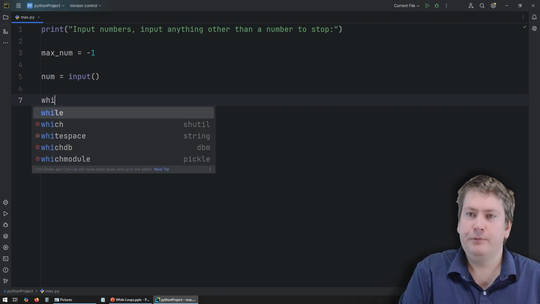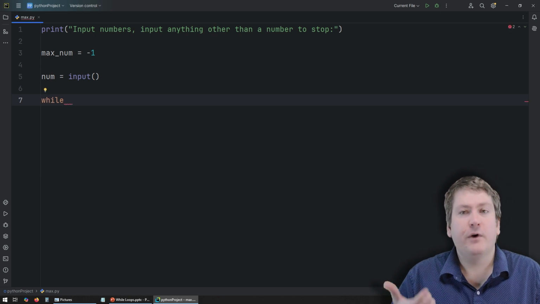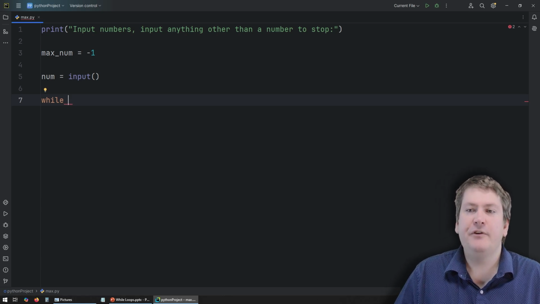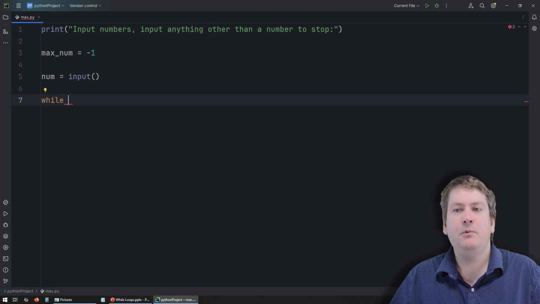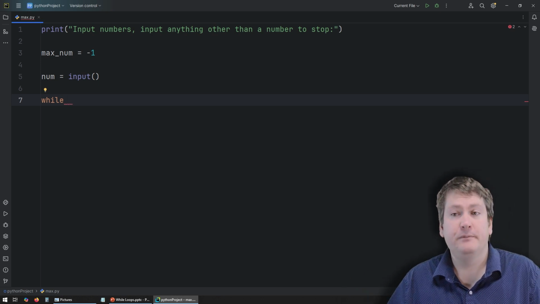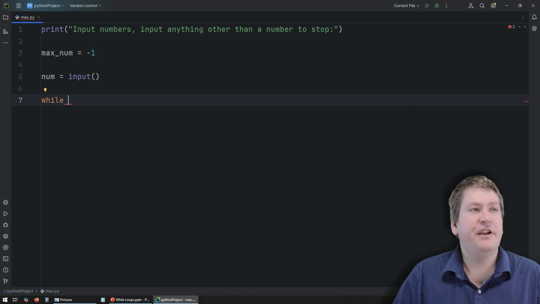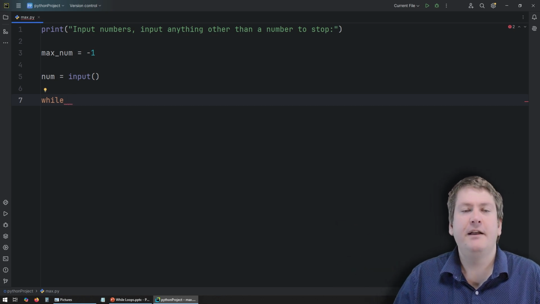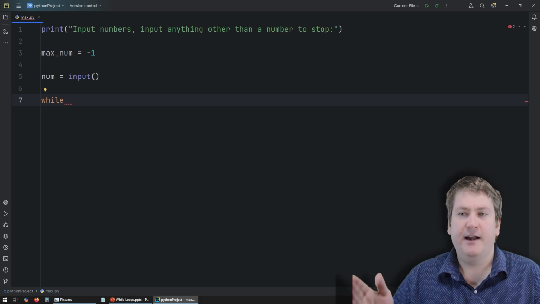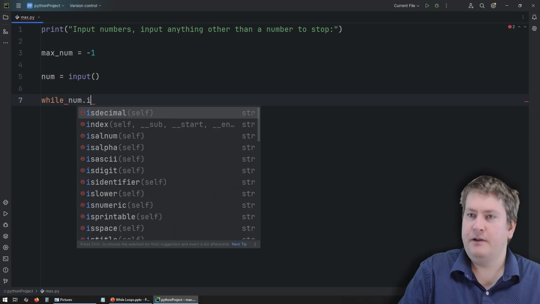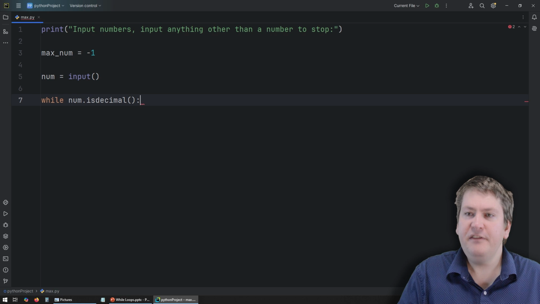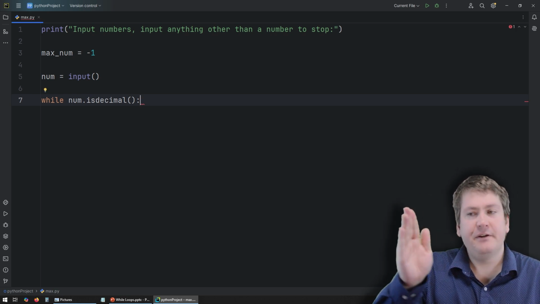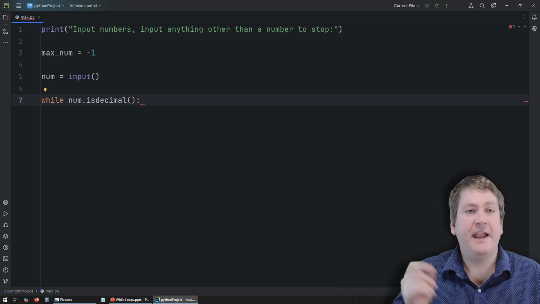So now we're going to enter the loop. And the check or condition for this loop should be checking if this is a valid positive integer. But remember, num is still a string. And there is a special string method we could take advantage of here. If you recall from our string video, one of those methods is isdecimal. And what that's going to do is check if every single character in the string is a digit between 0 and 9. So we do num.isdecimal(). And this means this loop's only going to run if every single character in the string is a digit.